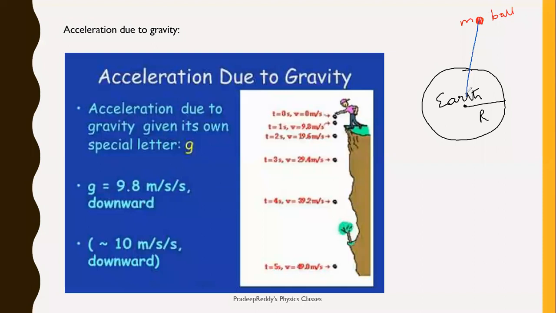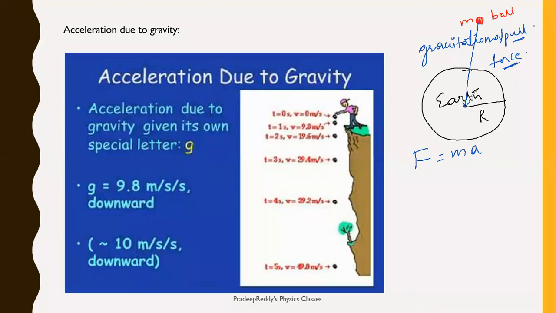It is pulled towards the center of the earth. This is called as gravitational pull. And this gravitational pull is nothing but force, right? Okay. And this gravitational force F should be equal to ma.